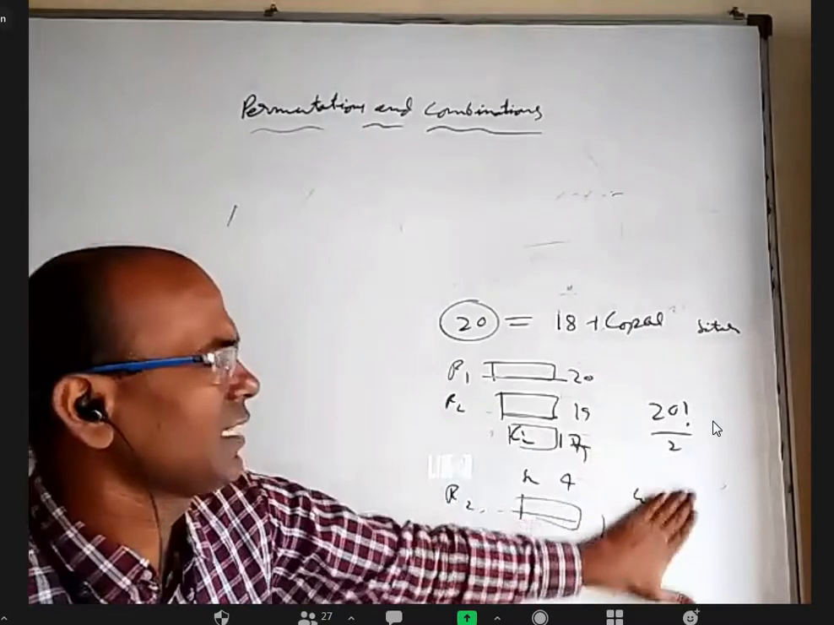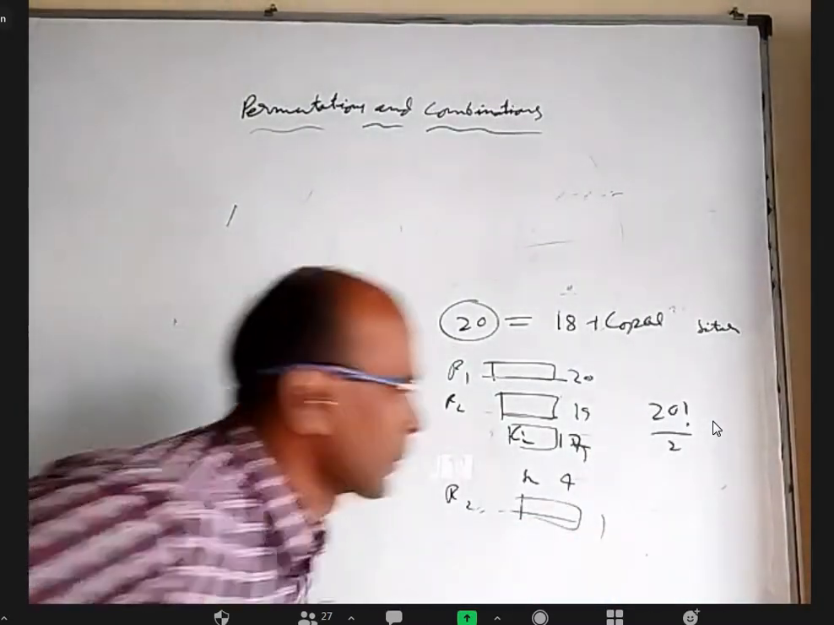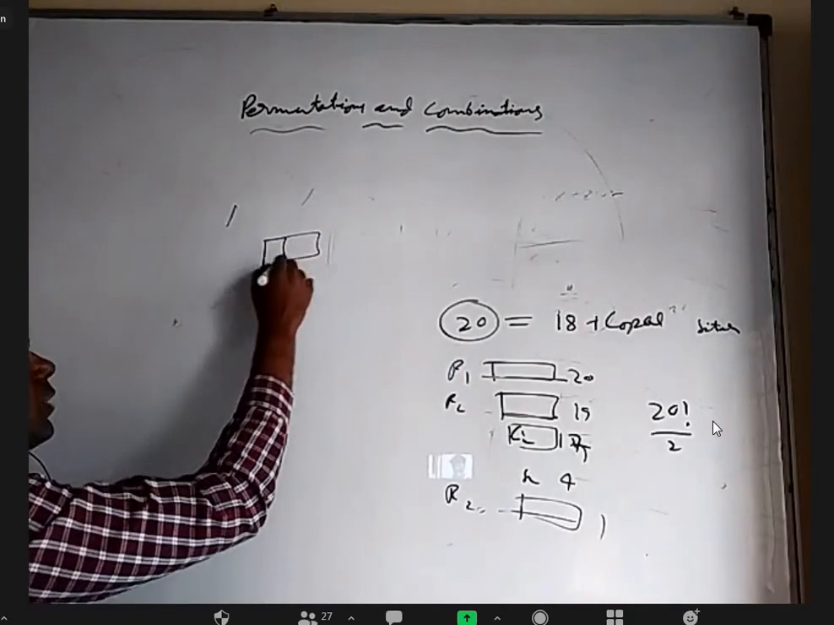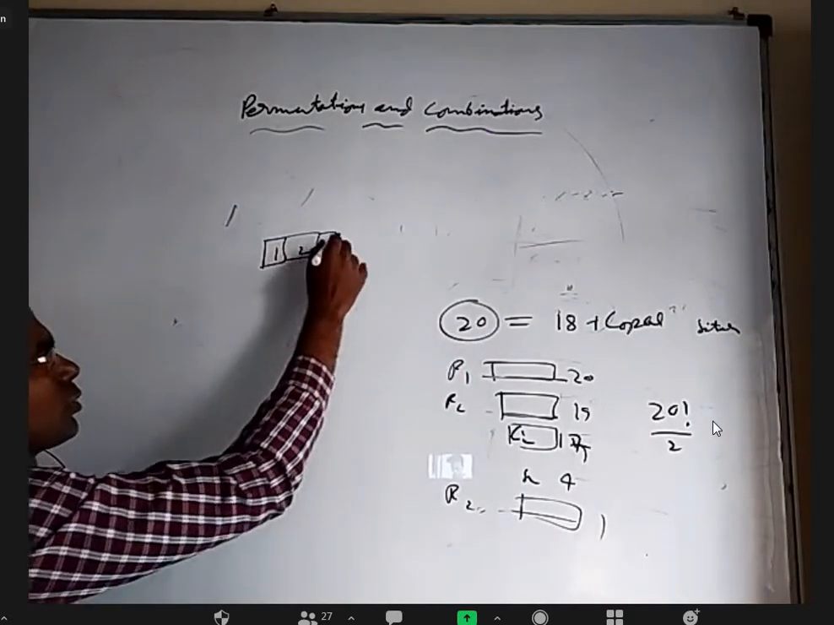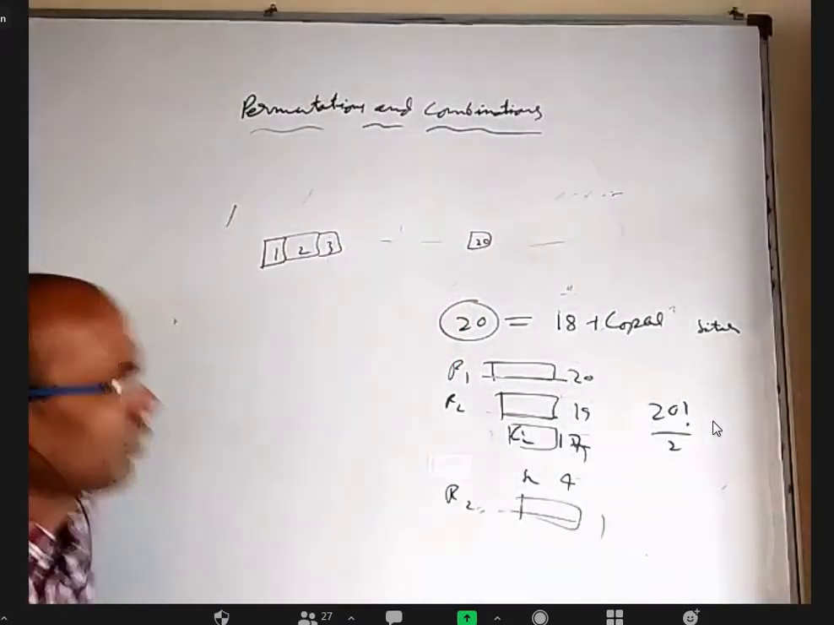Without that, is there any other way that we can do it? Yes, there is a way. Let us see. Let me arrange this: rank 1, rank 2, rank 3, and so on up to rank 20. Purposely, I am doing it in a very lengthy way.